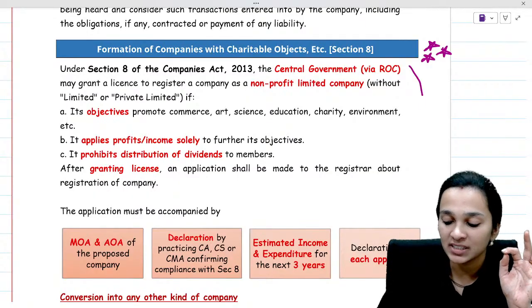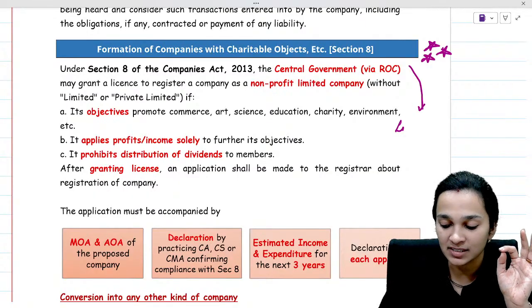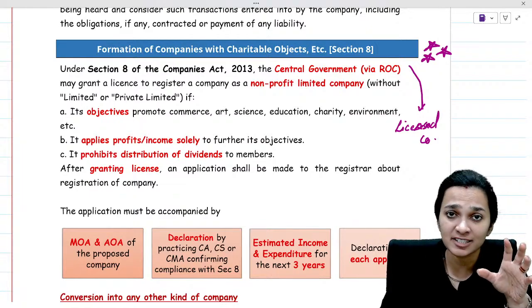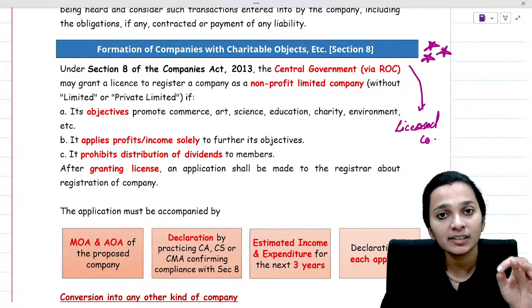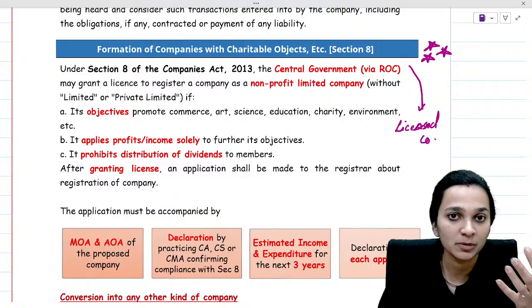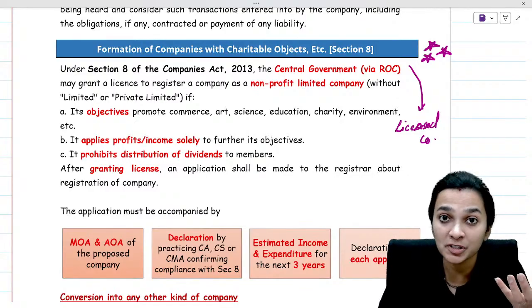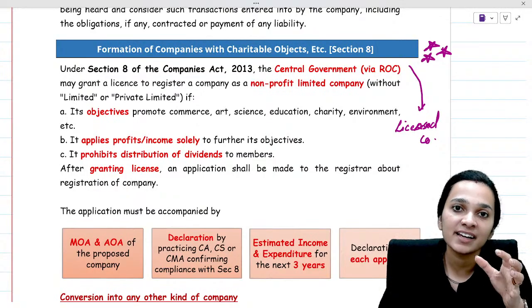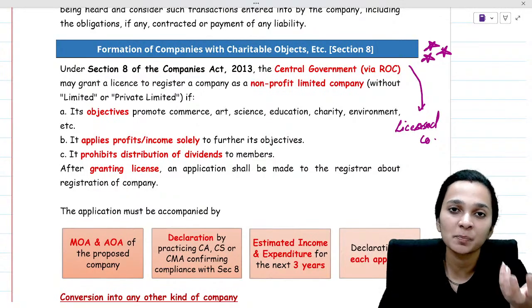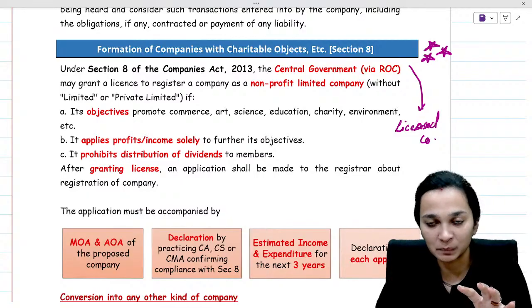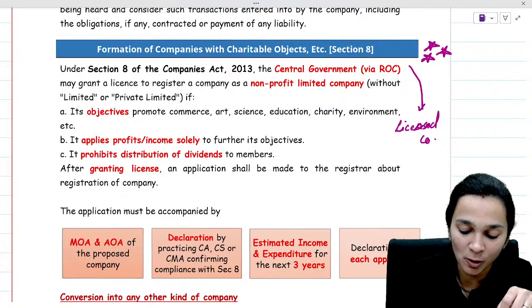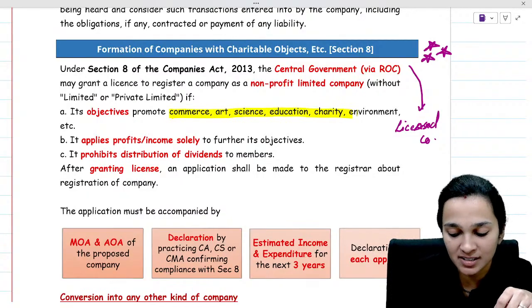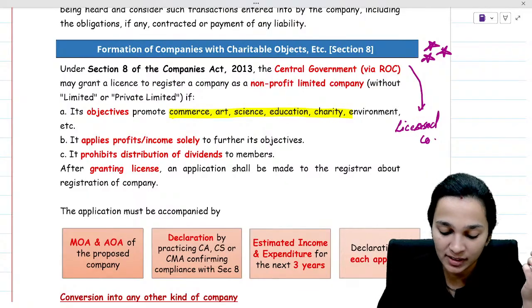Section 8 companies are special companies. These are also called licensed companies. Why licensed companies? Because these are generally companies which run with some charitable objective. They have some purpose with which they have been incorporated, and they are companies which are neither private companies nor public companies. They have the objective of promoting commerce, art, science, education, charity, etc.